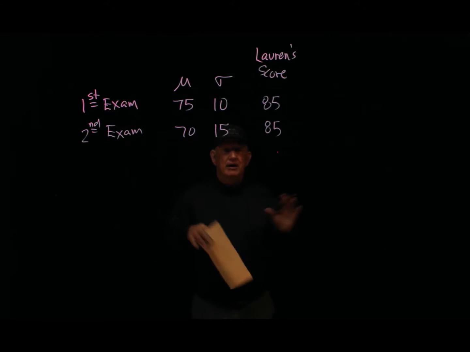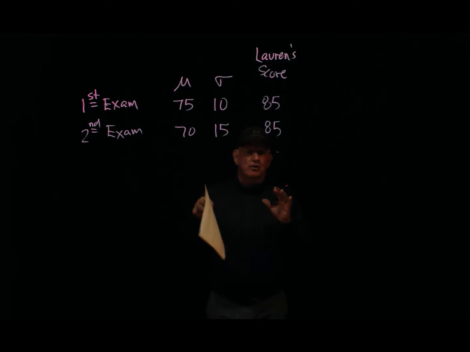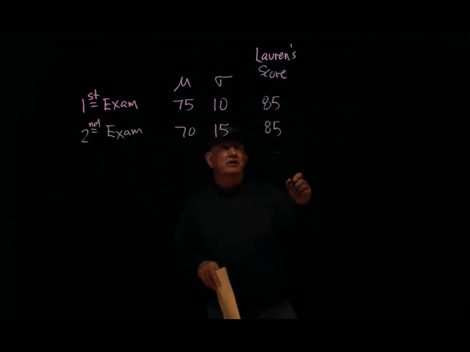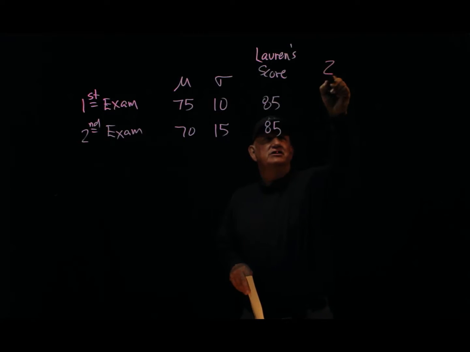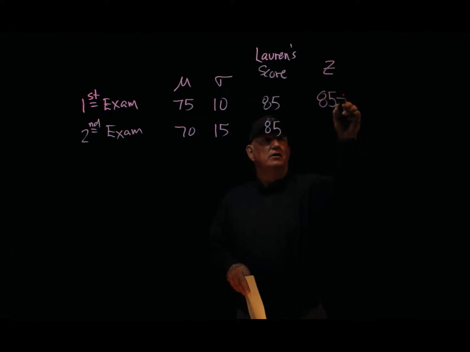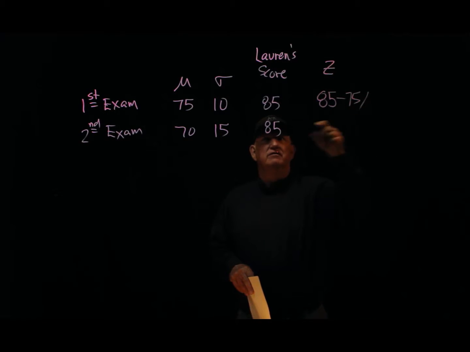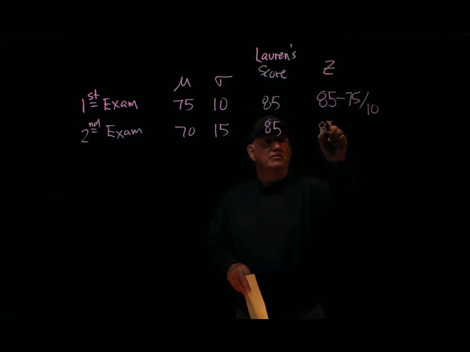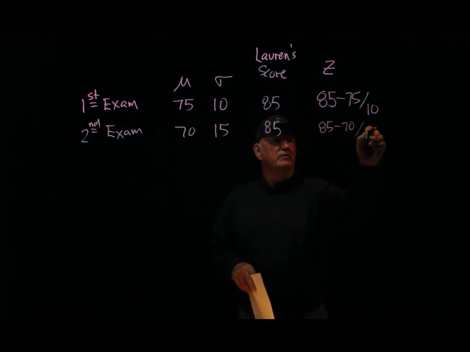If we want to compare them, we transform all of this to a standard normal, and you do that by finding the z-score of each one. And the z-score, what is the z-score? It's Lauren's score minus the mean divided by the standard deviation. And same thing here, Lauren's score minus the mean divided by the standard deviation.